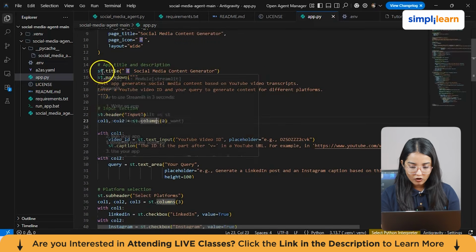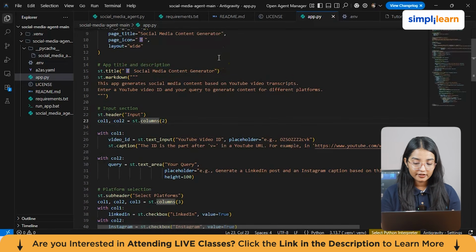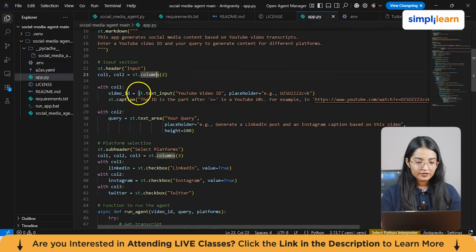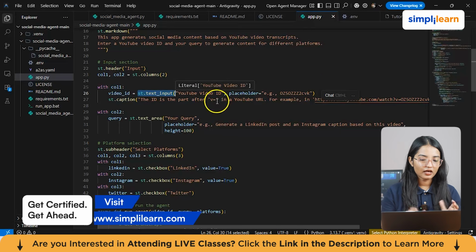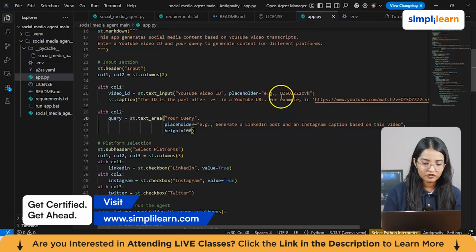So this st.title function will set the title of the web page that will be shown at the top of the Streamlit app. And this is the very first thing the user sees when they visit the web interface, right? Second thing is the st.text_input. Yeah, so you have seen this st.text_input. Now this will create an input field where the users can enter a YouTube video ID, for example, something like the ID, like the example I've already mentioned here.